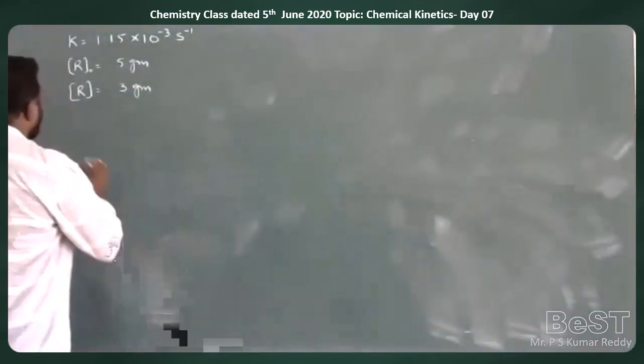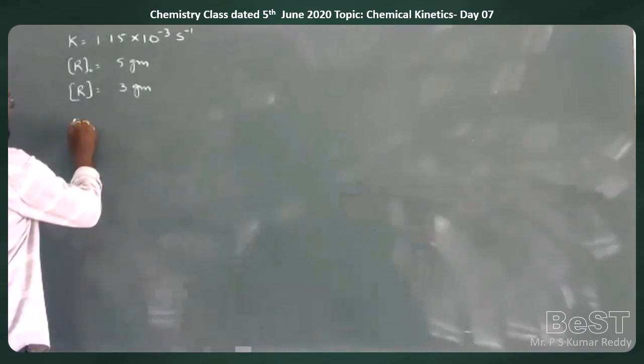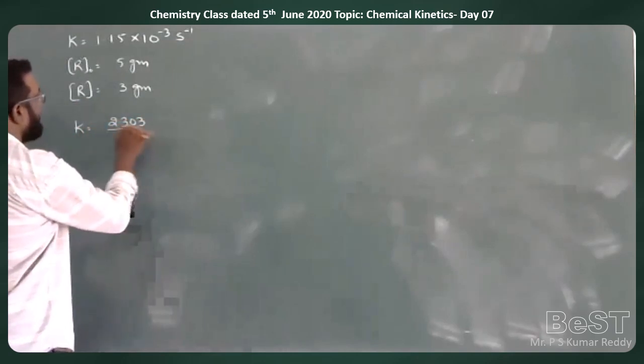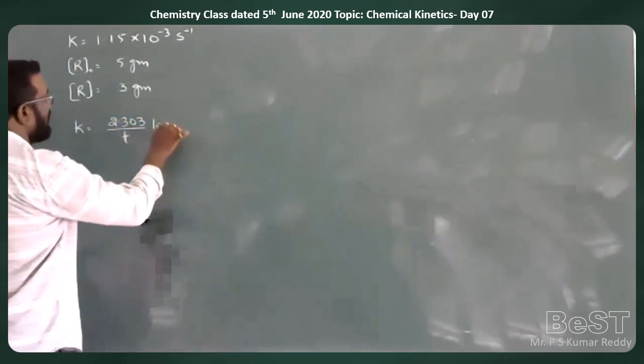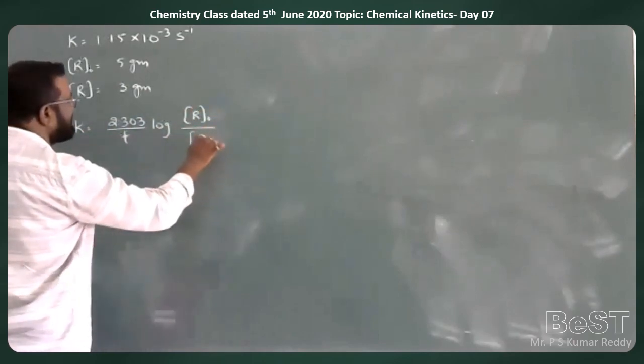As it is given as a first order reaction, K is equal to 2.303 by T log of R naught by R to the base 10.